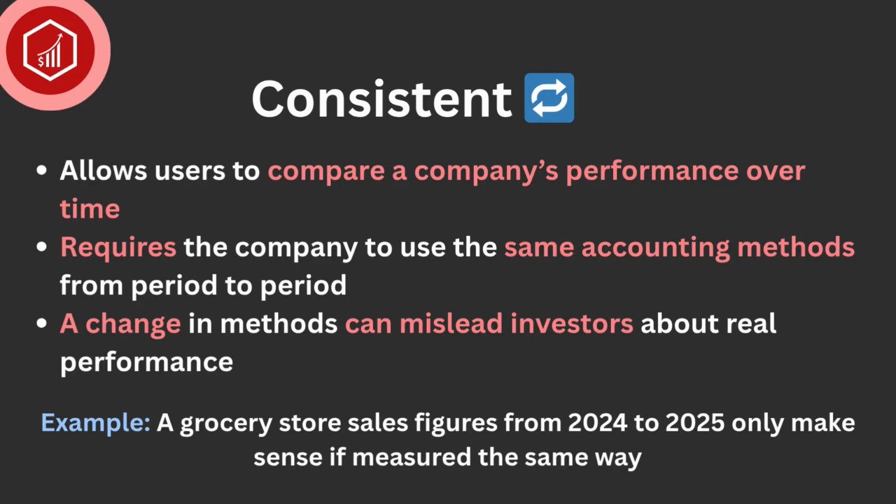For example, a grocery store provides sales figures for 2024 and 2025. Only when these two numbers are based on the same set of accounting methods can investors determine why sales increased. If the increase was caused partly or solely by a change in the way the company measured sales, then investors would be misled about the company's actual performance. So, financial statement users want to rely on the firm's consistent application of the same accounting standards.